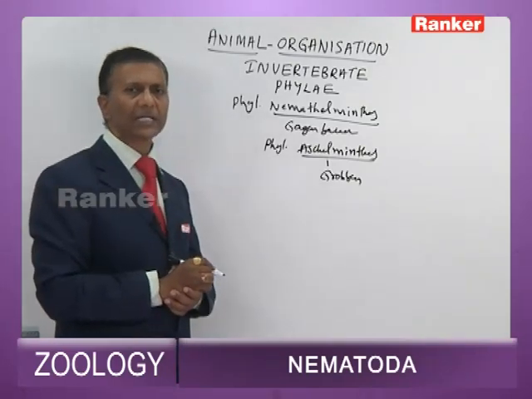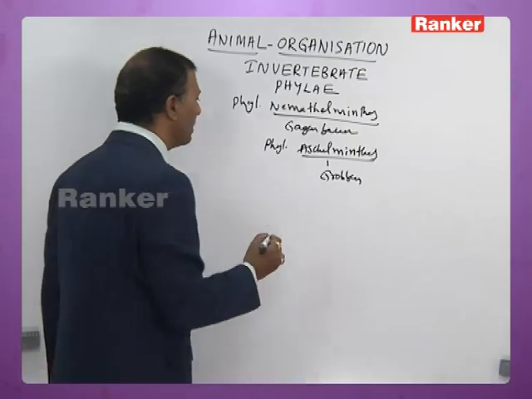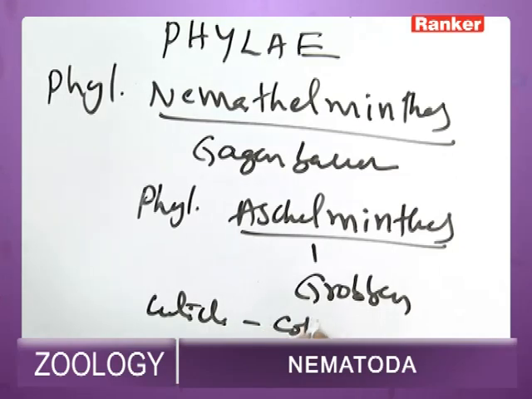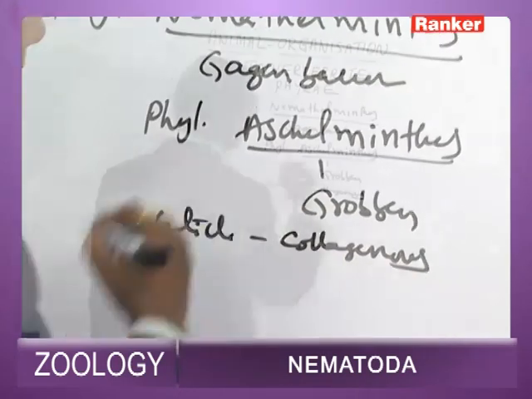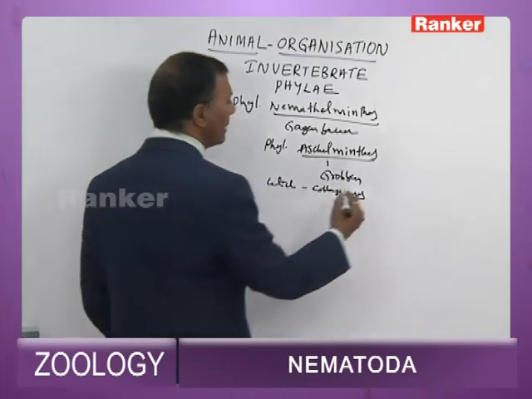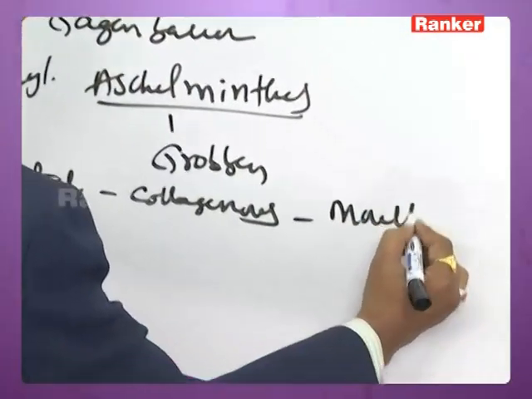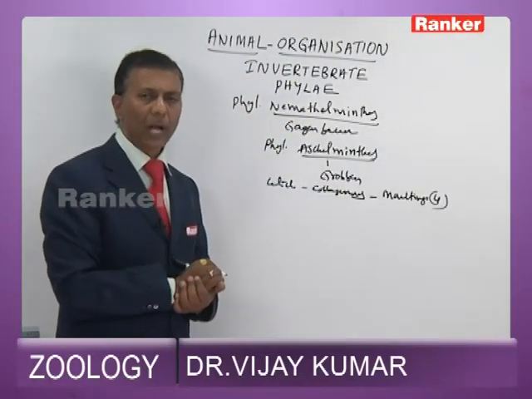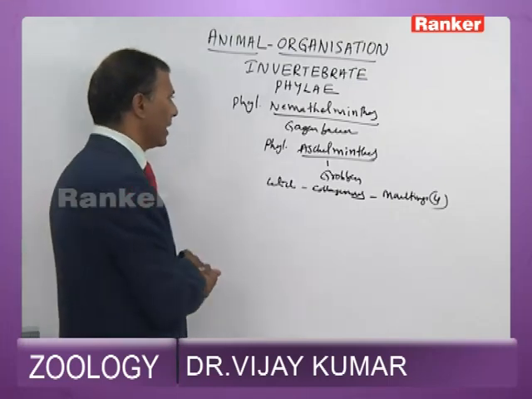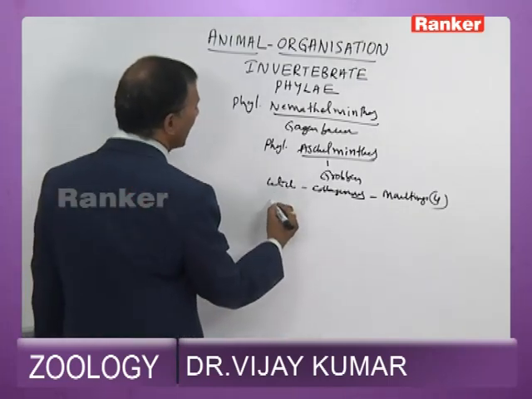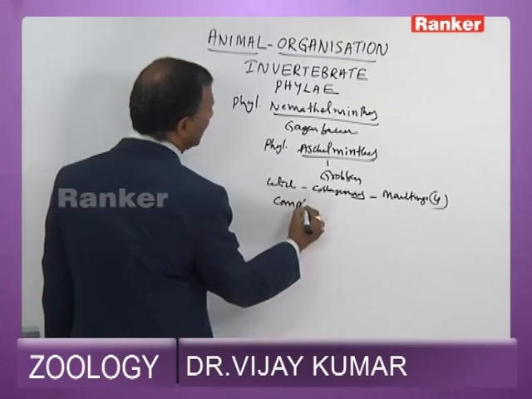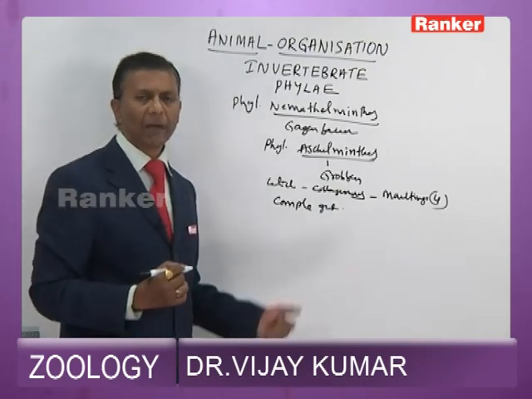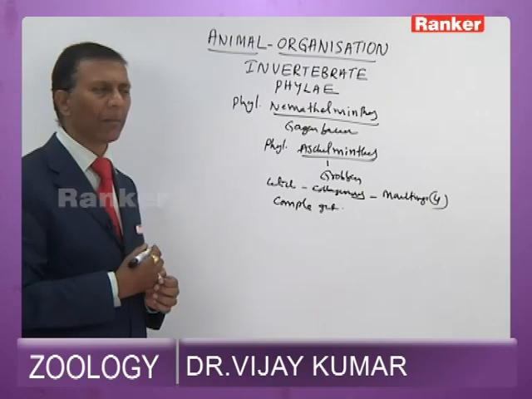Now, what are the unique characteristics of the Nemathelminthes? In Nemathelminthes, the cuticle is collagenous, and it undergoes molting. All the Nemathelminthes undergo 4 molts. 4 times they shed off the outer cuticle to transform into adults during development. A well-developed, complete gut is noticed for the first time in Nemathelminthes, because in Platyhelminthes, the gut is without an anus.